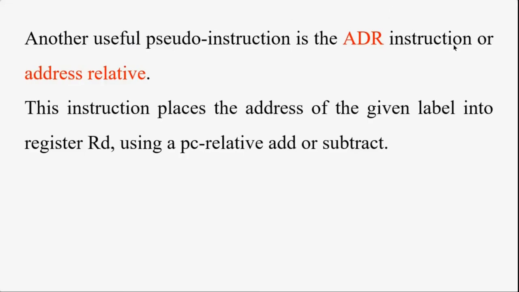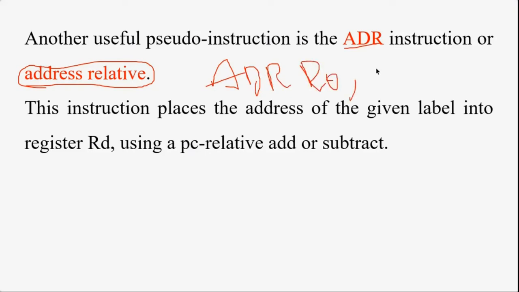There is one more instruction. We'll come back to the ADR instruction. What is the ADR instruction? It is called the address relative instruction, or address instruction. It is used to load an address. For example, ADR R0, sum. Where is the sum? Sum will be in my data area. I will declare sum using DCW.